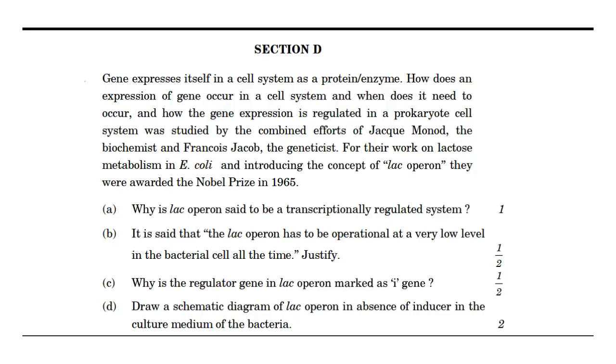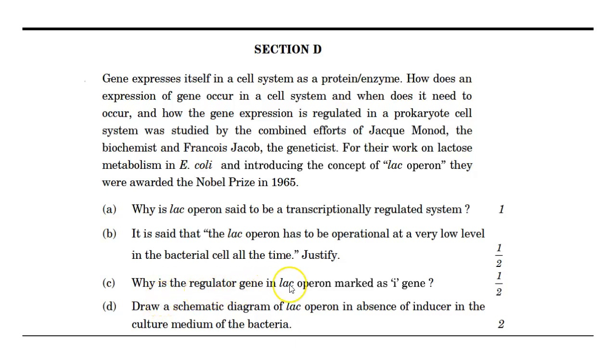Permease should always be there to permit lactose to enter the cell. So if permease should be present, then the lac operon should be active every time. This is the answer. If you have any lack of clarity, once we discuss the diagram with the A part, you will get it clarified.